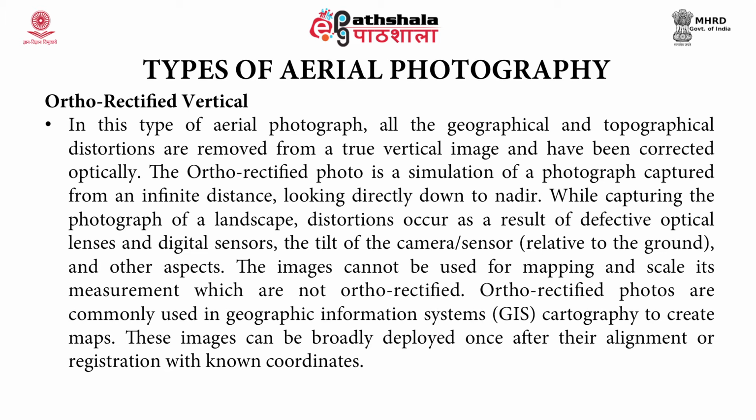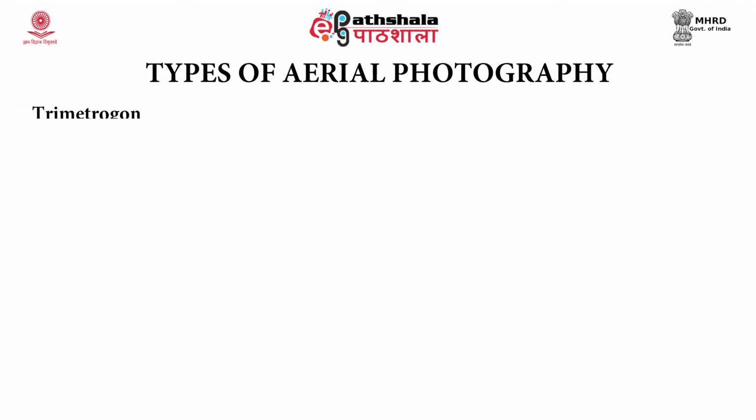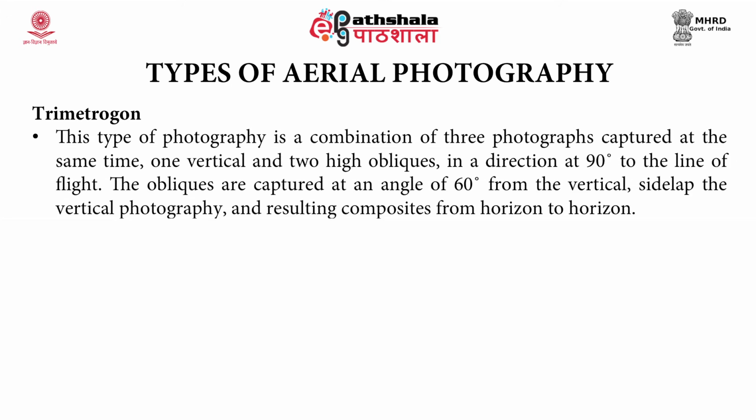Orthorectified photos are commonly used in geographic information systems and cartography to create maps. These images can be broadly deployed once after their alignment or registration with known coordinates. These orthophotos are extensively used in online mapping systems such as Google Maps. Google Earth overlays satellite imagery or orthophotos over a digital elevation model, that is DEM, to simulate 3D landscapes. Another one is trimetrogon, which is a combination of three photographs captured at the same time, one vertical and two obliques, in a direction at 90 degrees to the line of flight.